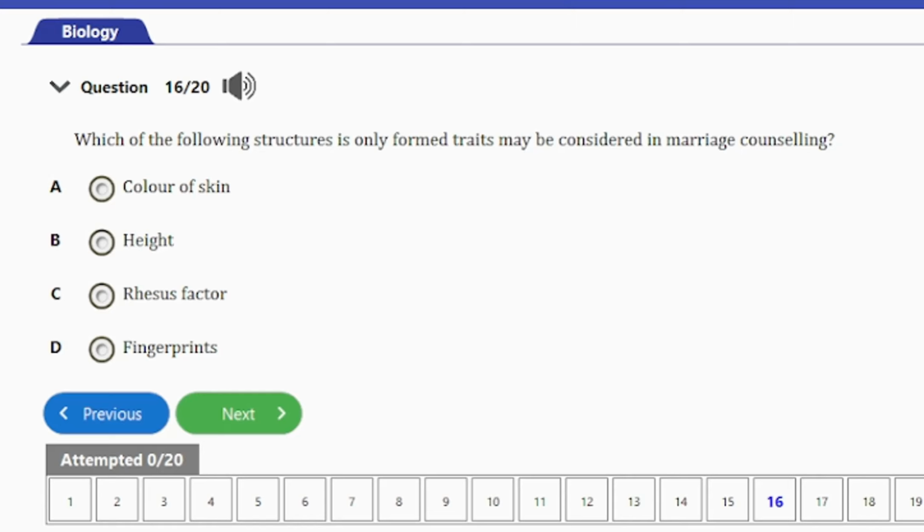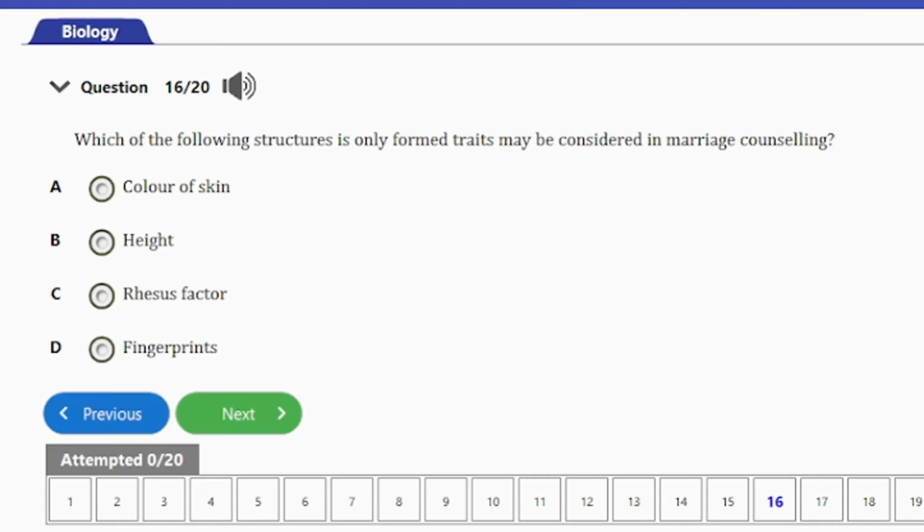So this can lead to rhesus disease in their next rhesus positive baby, which can actually cause a fatal incident resulting in the death of the baby. So this is why it's important to consider the rhesus factor in marriage counseling.